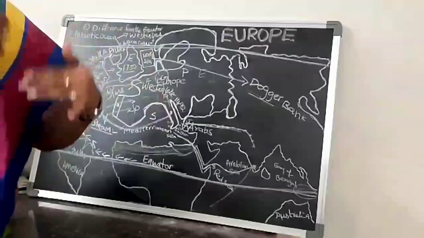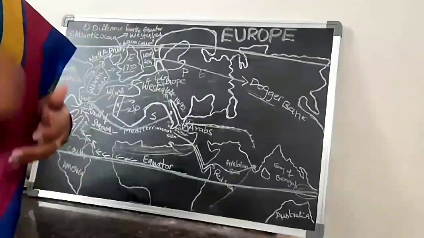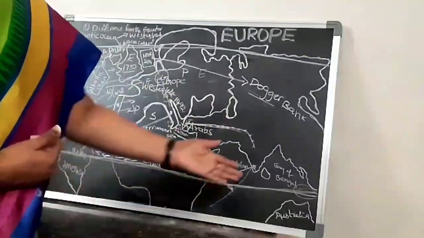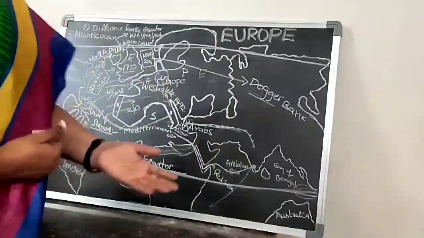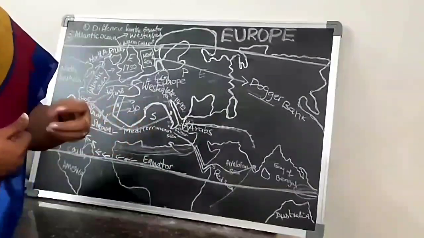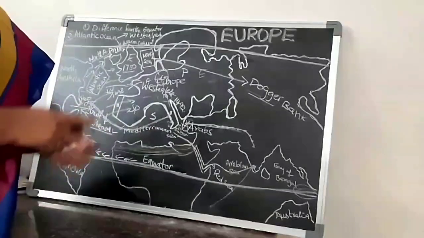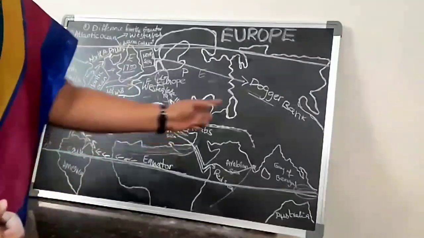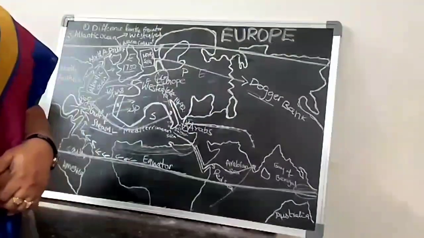They are importing raw products from other countries like India, China, Indonesia and even Australia also. Africa is there. From Africa also. All these raw materials are imported to their countries, and they prepare the goods and again export the prepared goods to other countries for trading purposes.